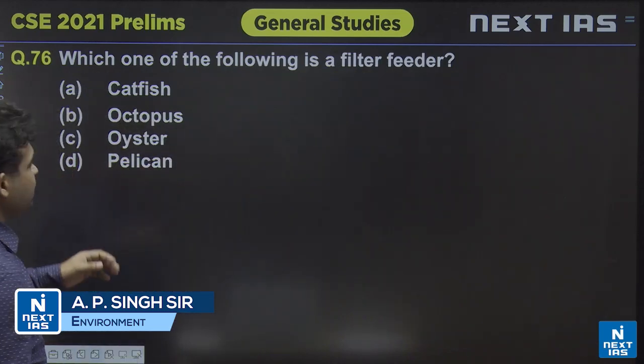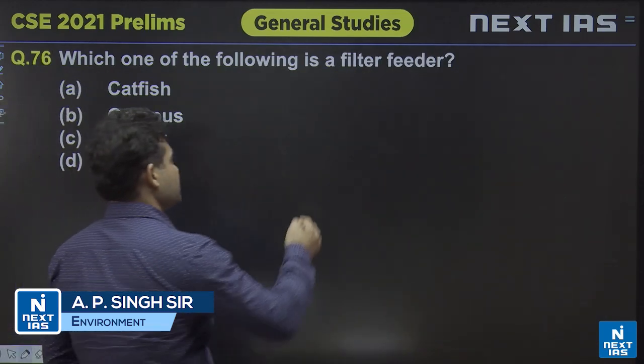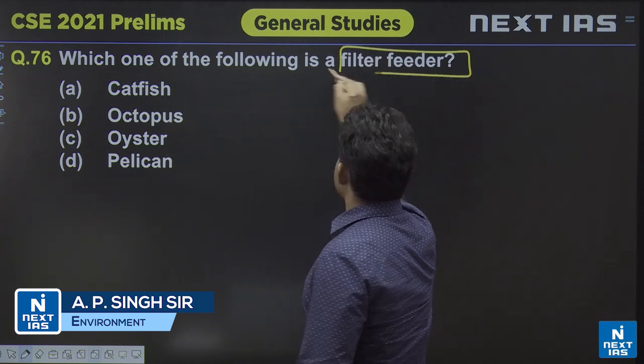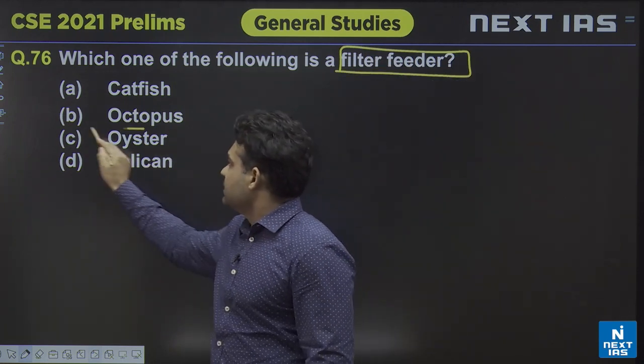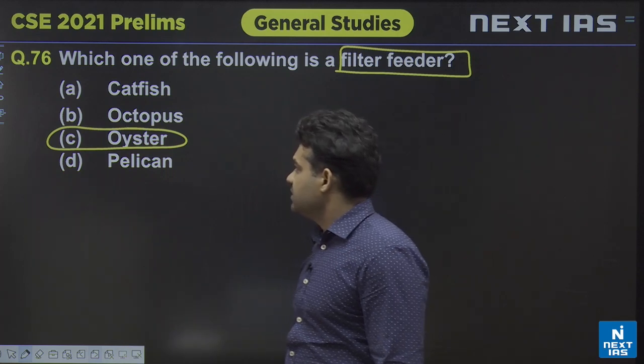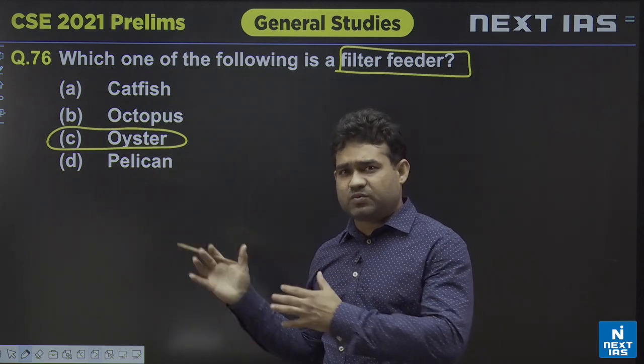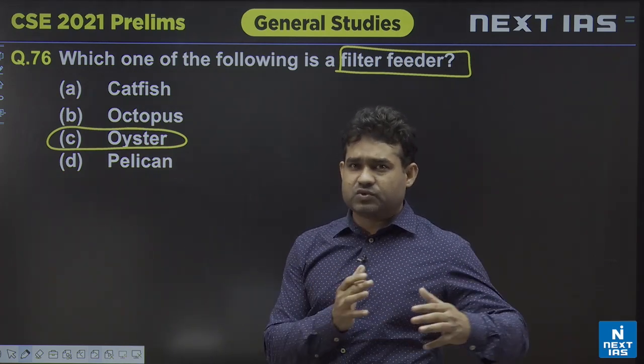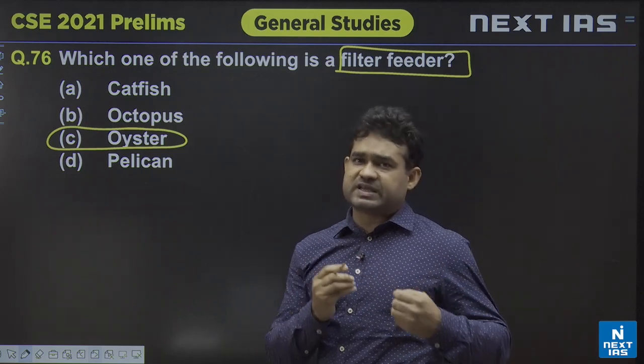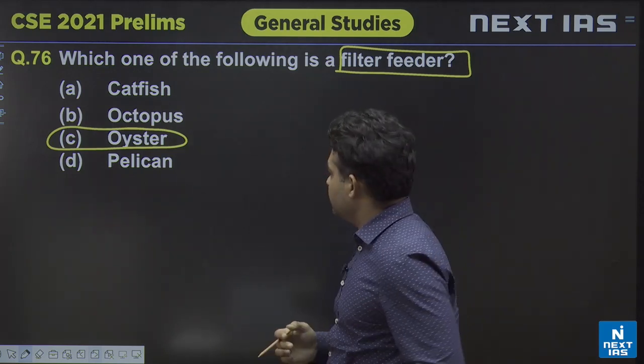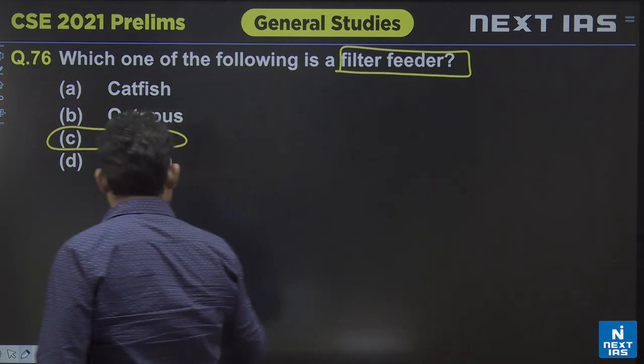Next is, which of the following is a filter feeder? Again a straightforward question. Which of those is a filter feeder? Oyster is a filter feeder. The oyster, the filter feeder, they have that kind of a structure where the water having the food passes through those filters, then the food is captured there and they rely on that food. So oyster is one of the filter feeders.